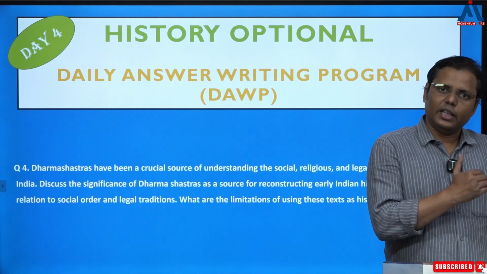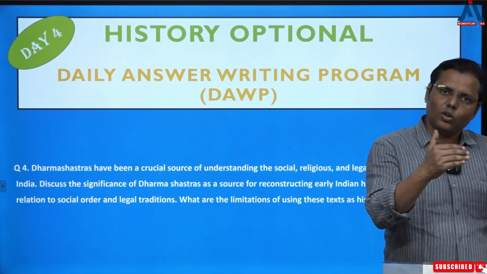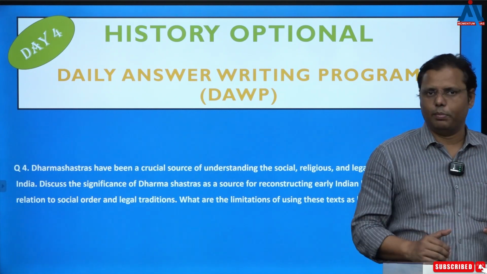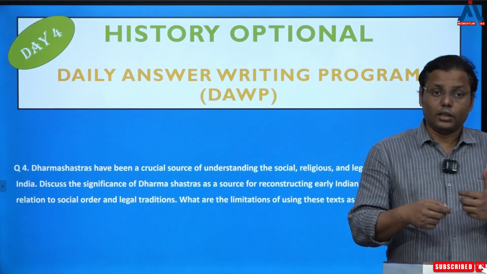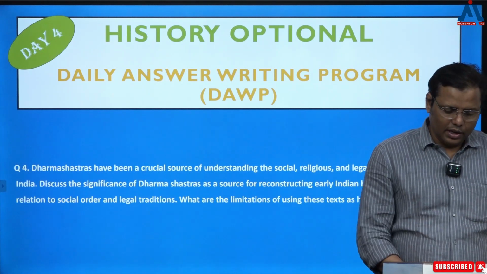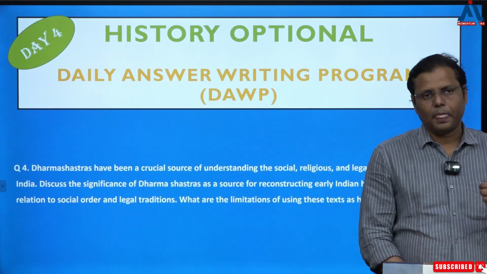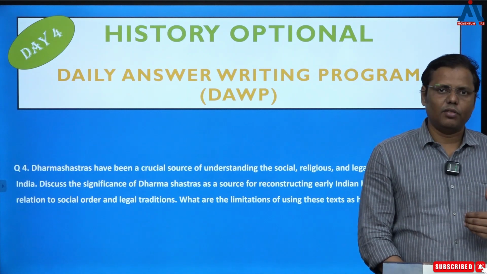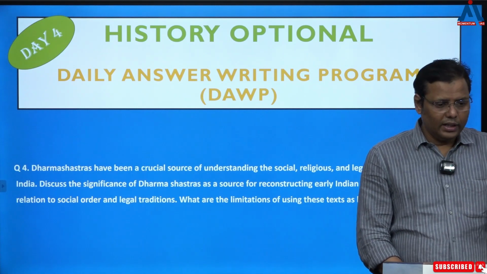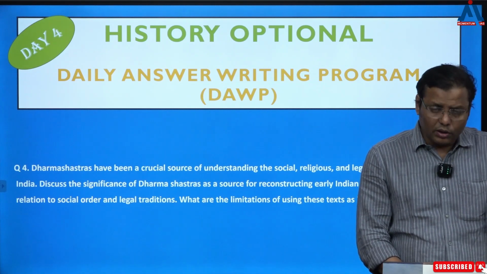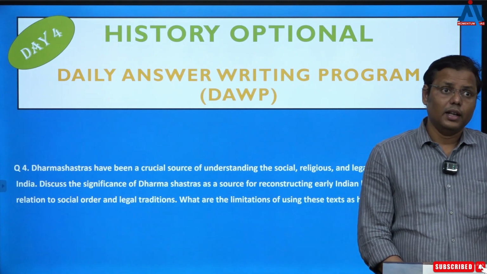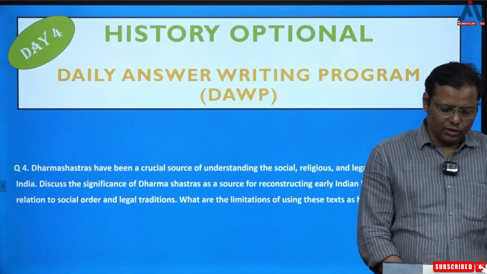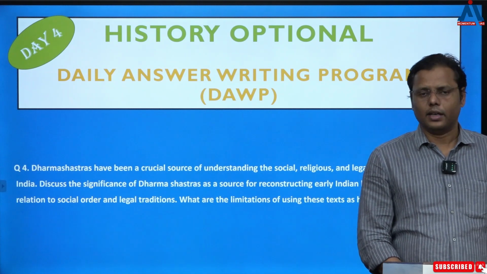So it was not there since the beginning, rather it was evolving over the period, and you can find a very good picture of this evolution of the social hierarchy through the varna system, through the caste system, and that we understand in this way. Apart from this, it is even providing information on the ashram system, the 4 stages of life, which became one of the most important goals of anybody's life. That is also something we find information related to.